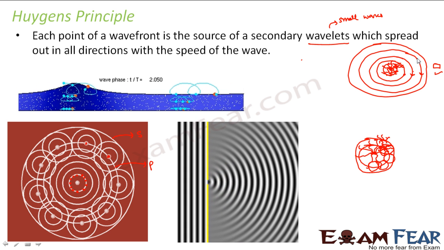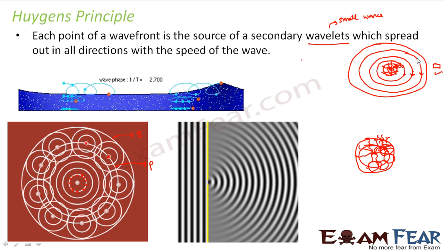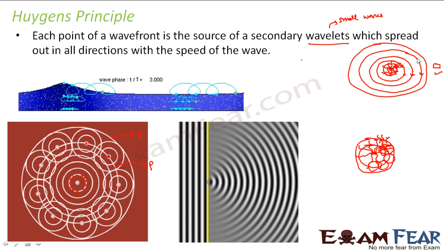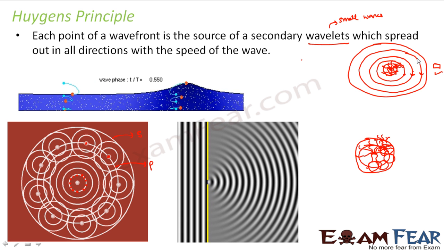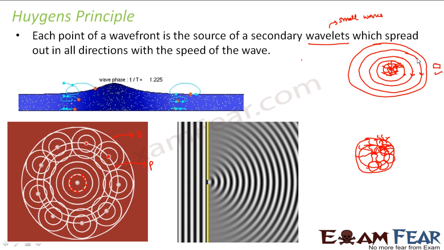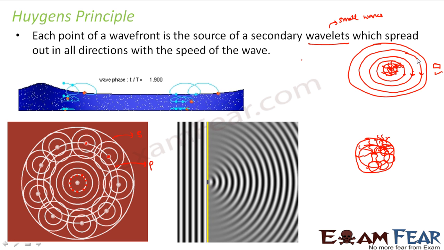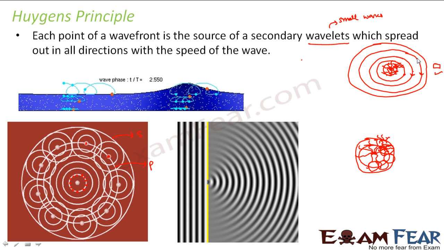Did you understand the concept? Did you understand what the statement is telling? It says every point on a wavefront gives rise to secondary wavelets which will spread out in all directions with the speed of the wave, right?